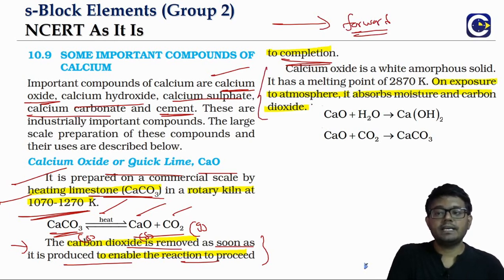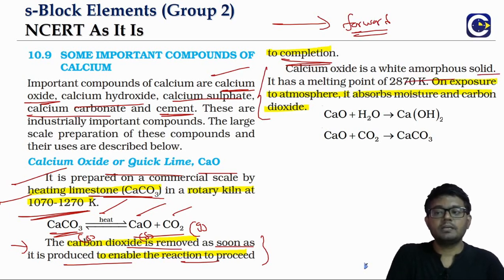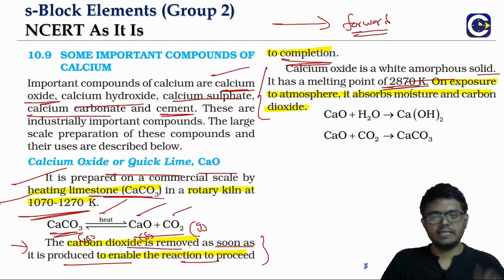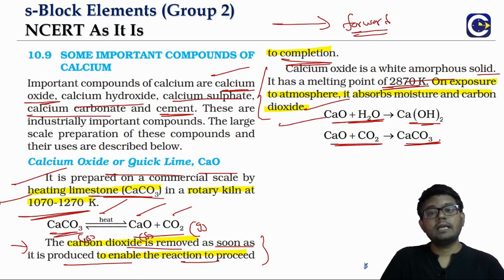Calcium oxide is a white amorphous solid, and it has a melting point of 2870 Kelvin. It's not like they will give us questions on exact numbers, but when we look at what happens to calcium oxide on exposure to the atmosphere, it will absorb moisture to form calcium hydroxide, and it can also react with the carbon dioxide of the atmosphere to form calcium carbonate.